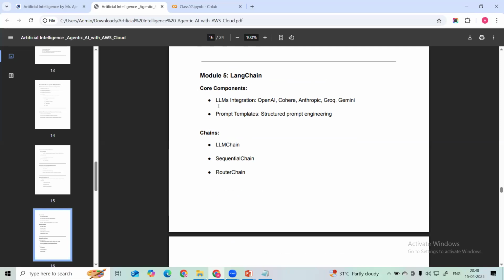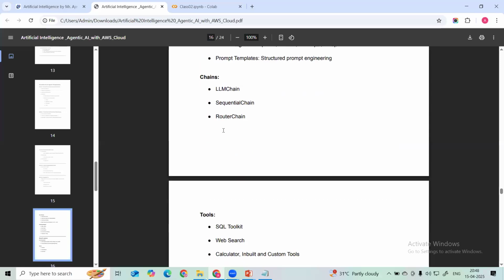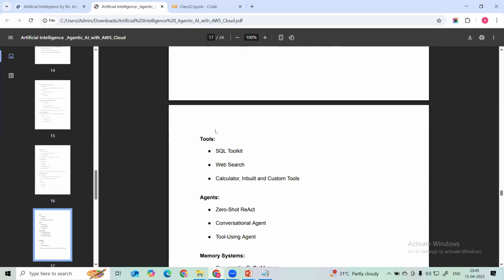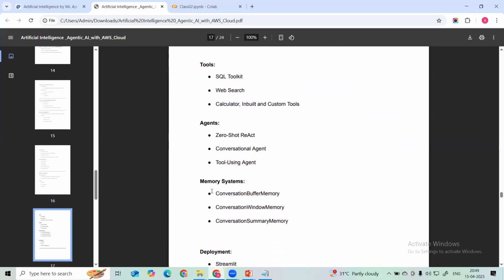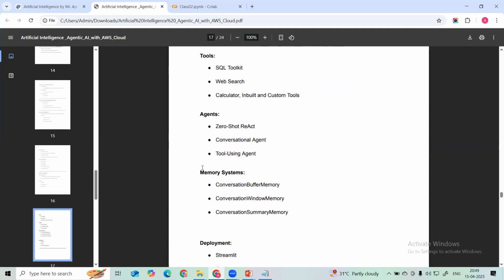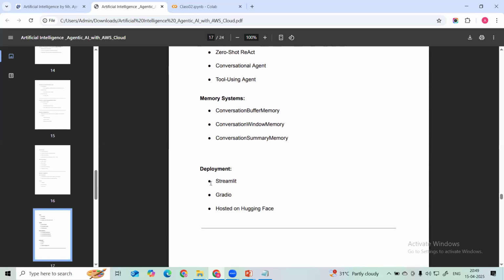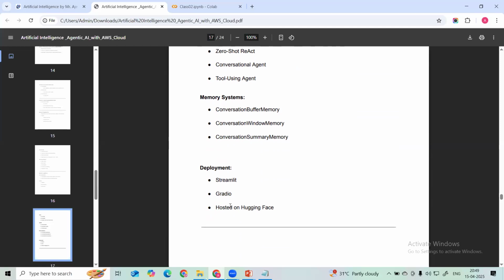Here we are going to understand the different components of the LangChain library: what an LLM chain and a sequential chain are. We are going to learn different types of chains, different types of tools, and different types of agents. How we can store our conversation in memory, different types of memory systems also we are going to learn, and how we can deploy this model in Streamlit, Gradio, and Hugging Face. We are going to see how we can deploy these models.